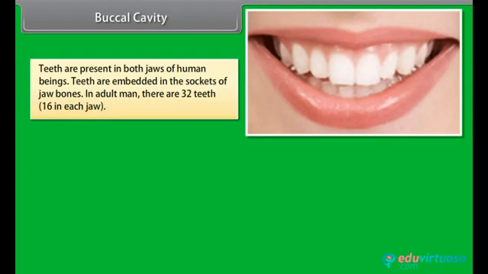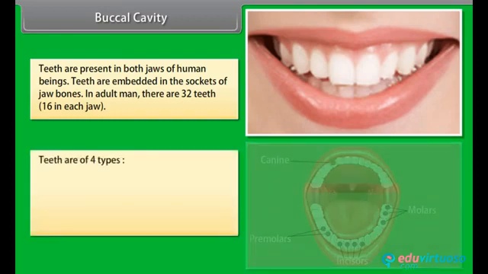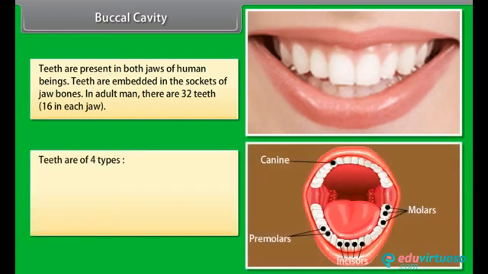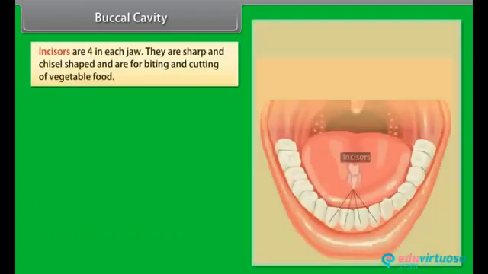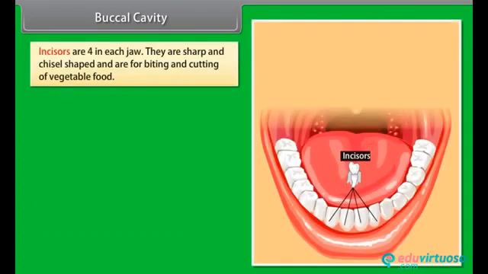In adult man, there are 32 teeth, 16 in each jaw. Teeth are of 4 types: incisors, canine, premolars, molars. Incisors are 4 in each jaw. They are sharp and chisel-shaped and are for biting and cutting of vegetable food.